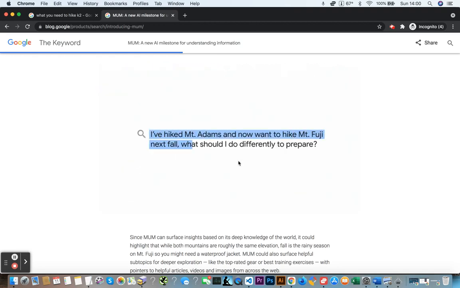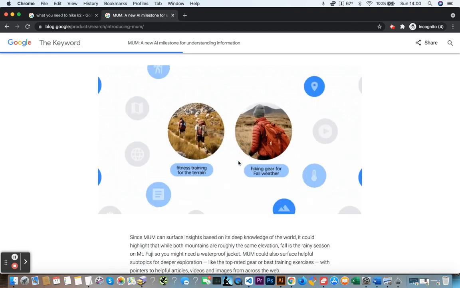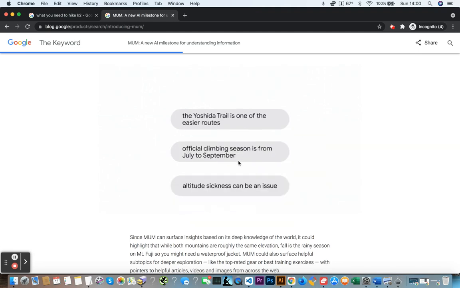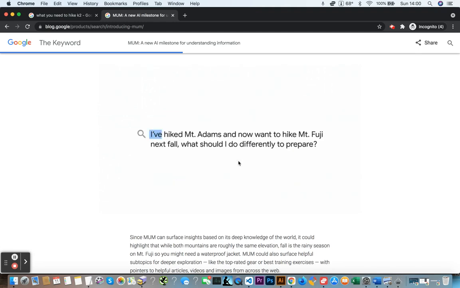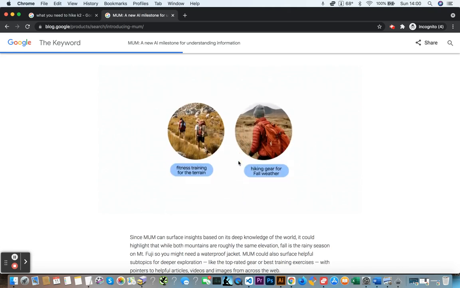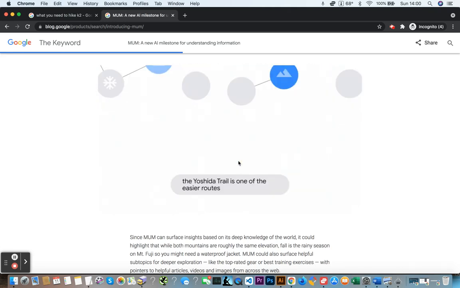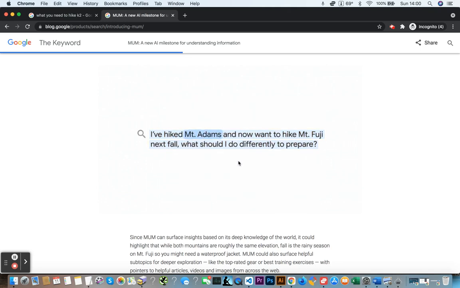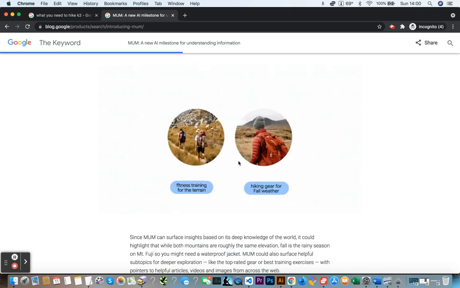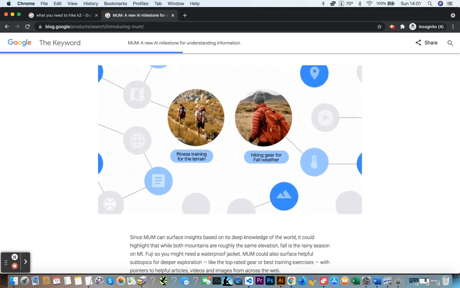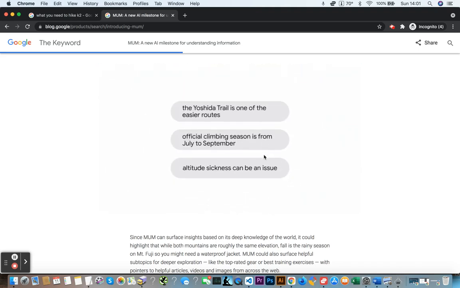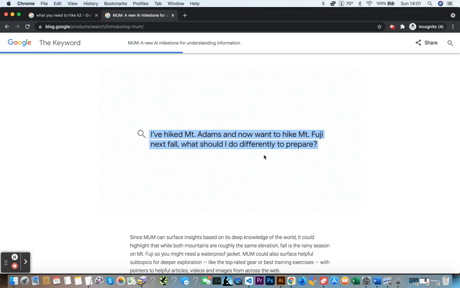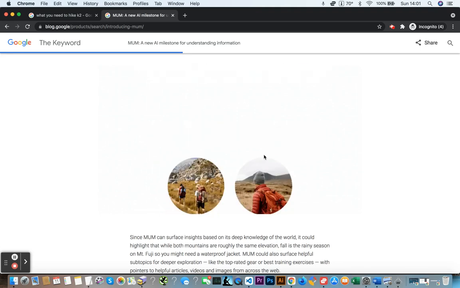It would also be able to take the two entities, Mount Fuji and Mount Adams, take the word prepare, and through MUM, you would be able to get, for instance, the type of equipment you would need. That's where the word prepare is factored in differently, because they're two different climates. For instance, they said altitude sickness may be an issue on Mount Fuji.